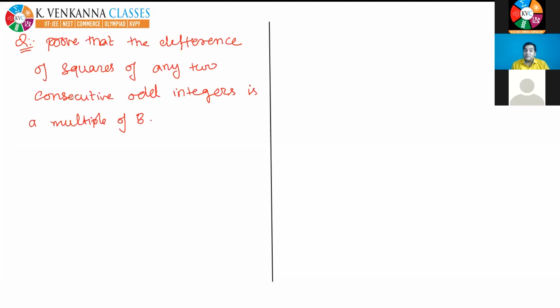See, the question is valid even if the two odd integers are not consecutive, but I have made this question a little simple. The student who thinks the question is simple can solve it without the consecutive condition. But right now I am not giving that difficult a question. What you have to prove is that the difference of squares of any two consecutive odd integers is a multiple of 8.